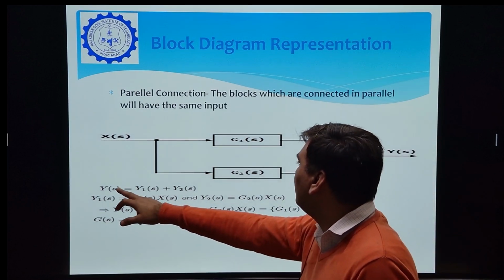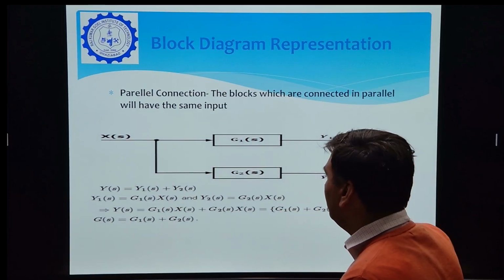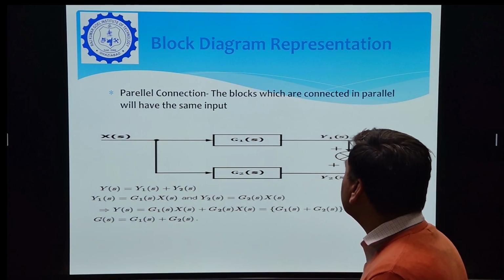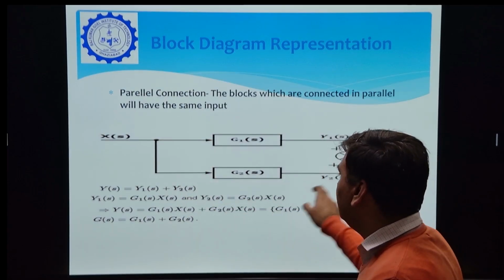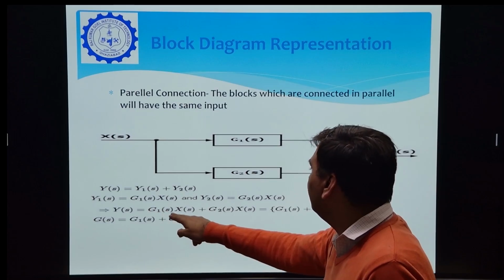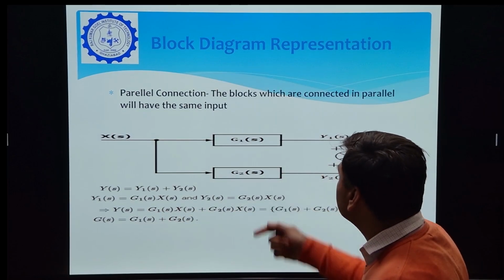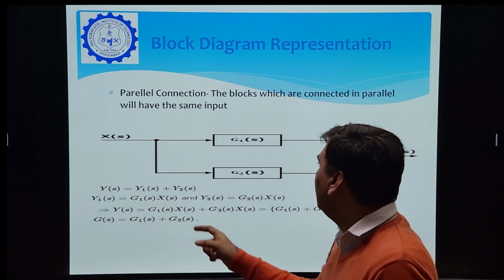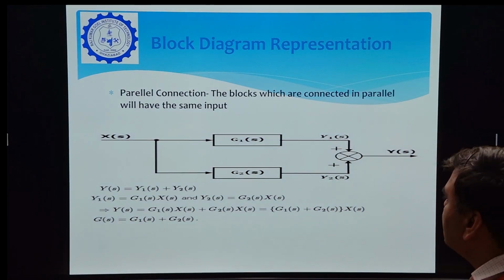Here we can say that Y(s) is equal to the sum of two outputs, Y1(s) plus Y2(s). Y1(s) is G1(s) into X(s), and Y2(s) is X(s) into G2(s), and finally Y(s) will be G1(s)X(s) plus G2(s)X(s). And we can say that this system can be replaced by a single one having the transfer function, the direct sum of the two transfer functions, G1(s) plus G2(s).